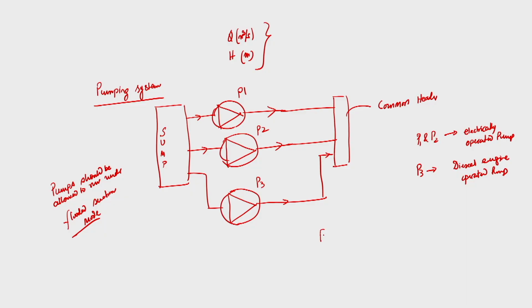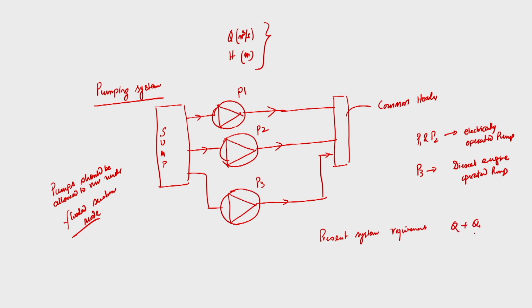Now the question is, normally, the head developed by the pumps. Suppose all these 3 pumps are identical, so their H-Q characteristics are the same. Depending upon the system resistance, they will fix their operating point and we will get the desired head and discharge. Now it might happen that the system requirement is, instead of Q, Q plus something else, because of installation of a new plant or new equipment.